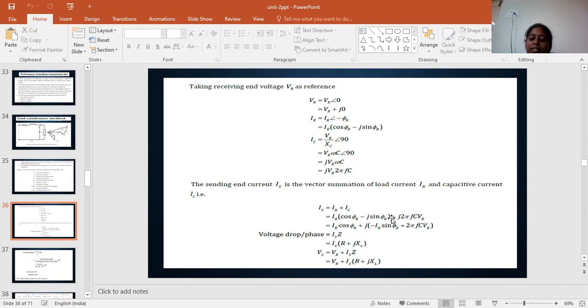Here, in these terms, the complex terms can be written on one side and the real terms can be written on one side.